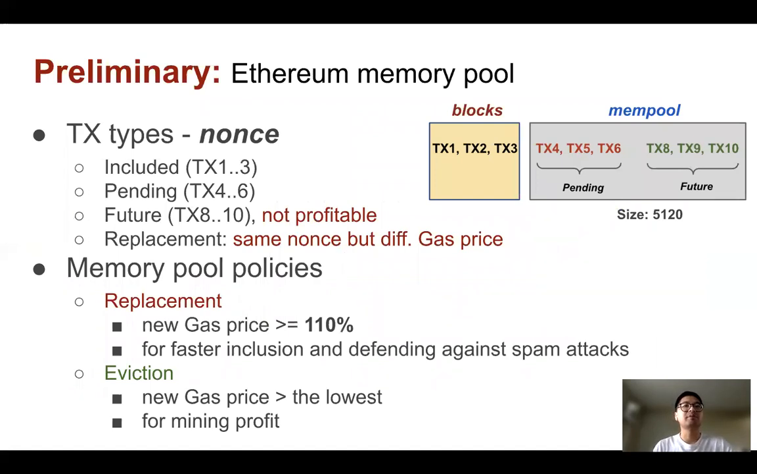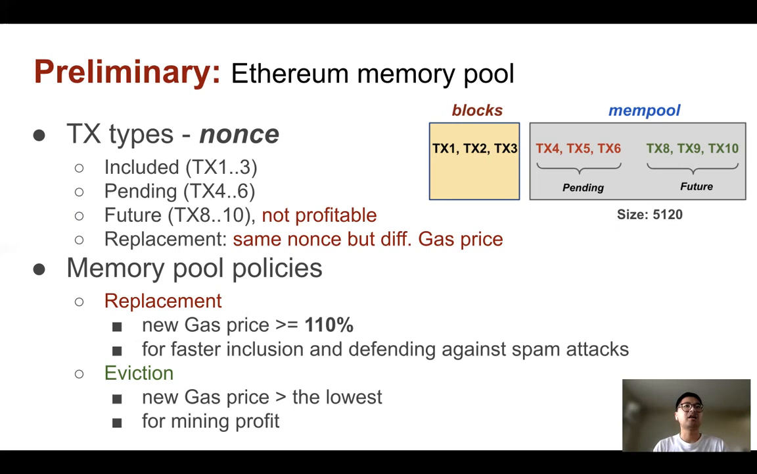In the Ethereum blockchain, a memory pool is used to buffer transactions that are not included by the miner. Ethereum supports different kinds of transactions determined by the nonce. For instance, the right figure shows 9 transactions sent from one account, and each associated with a number called nonce. Transaction 1, 2, 3 are included transactions. Transaction 4, 5, 6 are pending transactions. Transaction 8, 9, 10 are future transactions because of the nonce gap. Future transactions cannot be executed by the miner until they become pending, so they are unprofitable.